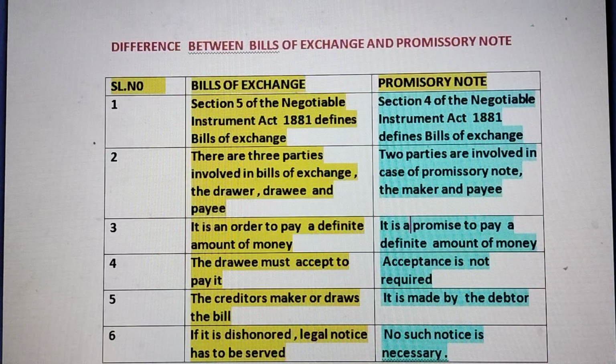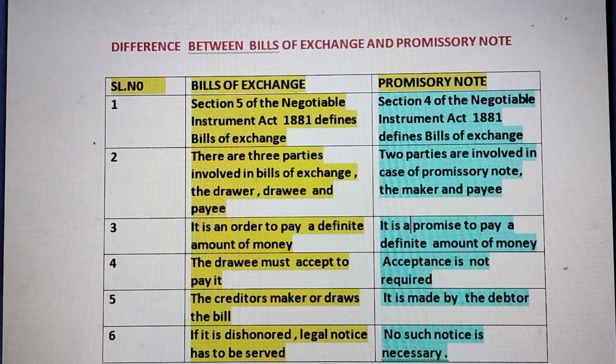Next, when a bill of exchange is drawn by the seller upon the buyer, then the buyer has to accept it. Otherwise, it will become dishonored. So the drawee of the bill must accept the bill of exchange. But in the case of a promissory note, the acceptance of the seller is not required. The bills of exchange require acceptance from the drawee, but a promissory note does not require acceptance from the seller.